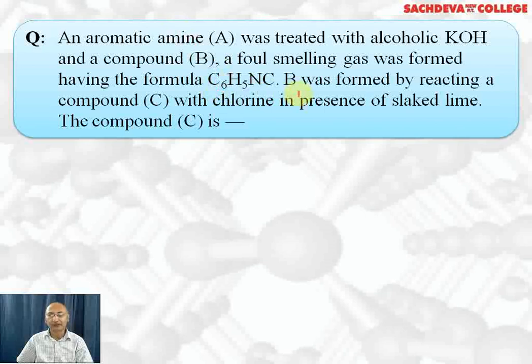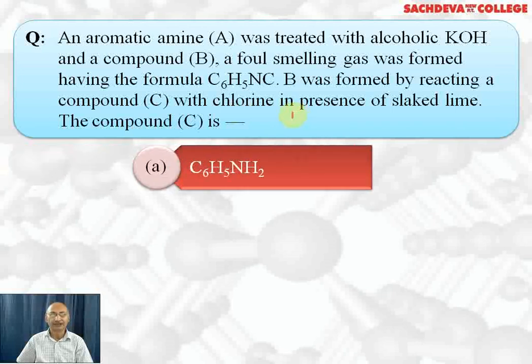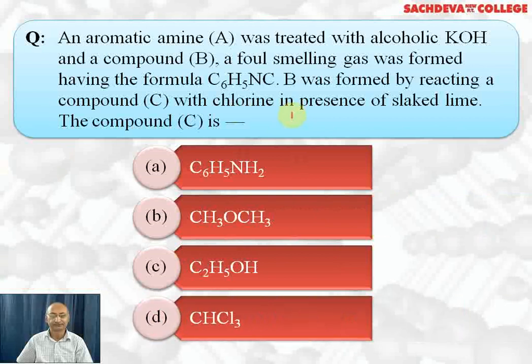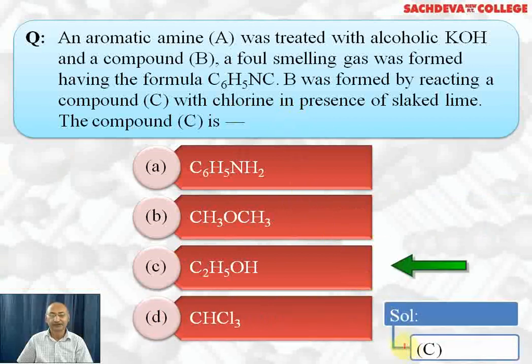Now B is chloroform. Chloroform was formed by reacting the compound C with chlorine in presence of slaked lime. C is ethanol. Ethanol, when it reacts with chlorine, will change to acetaldehyde. Acetaldehyde will react with chlorine to form trichloroacetaldehyde, which reacts with slaked lime to form chloroform. So the compound C is ethyl alcohol. Correct answer is C part.